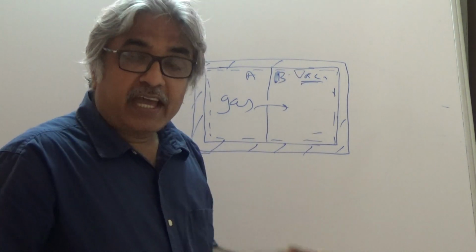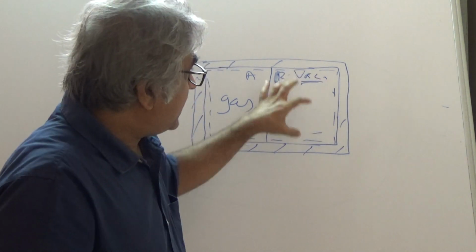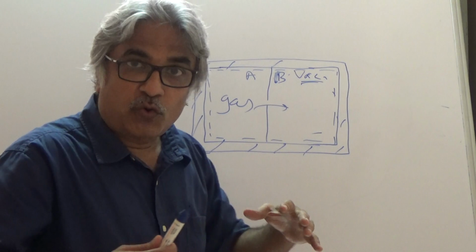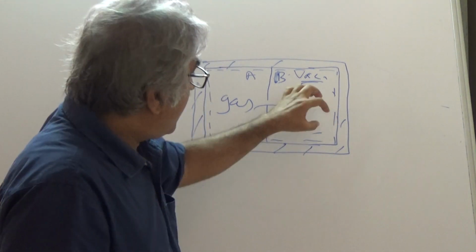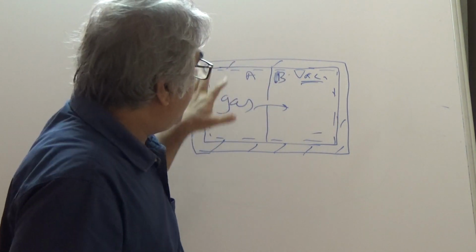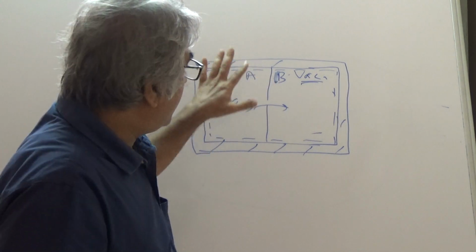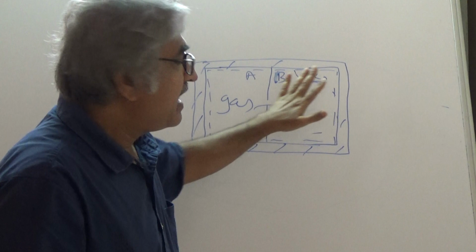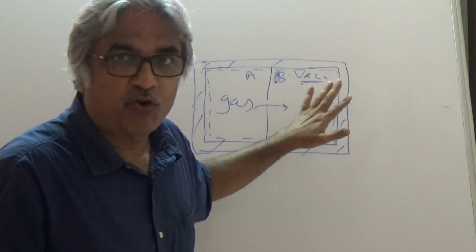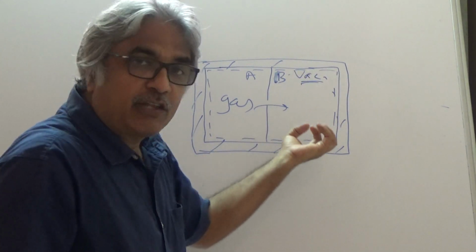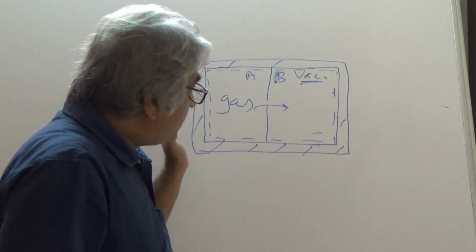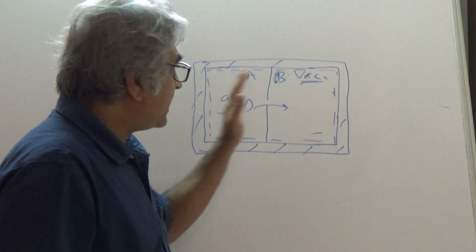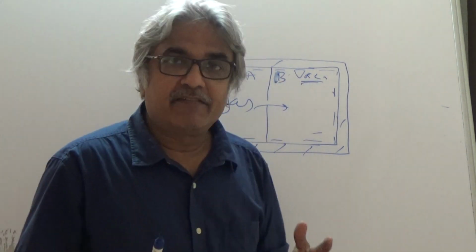But you cannot expect the gas from this side to spontaneously go back again, so that all the gas is again inside the first compartment and vacuum is here. That won't happen. The gas cannot move spontaneously back. So this process where the gas has expanded is an irreversible process.